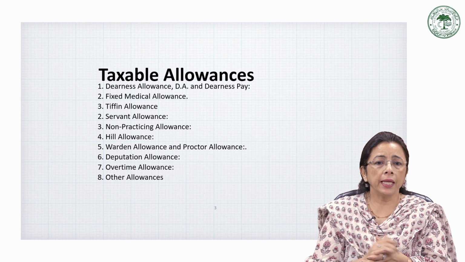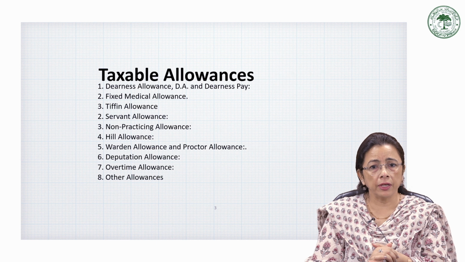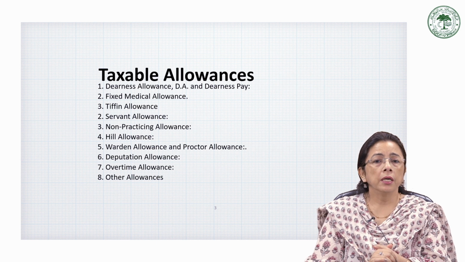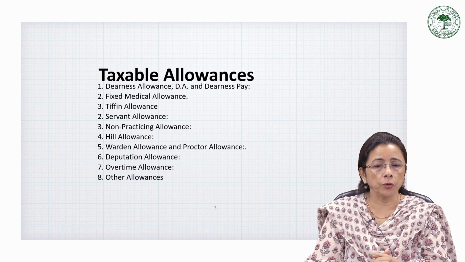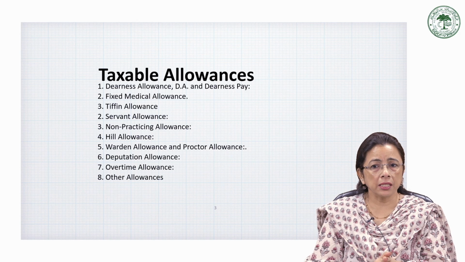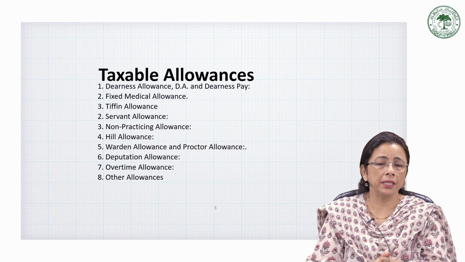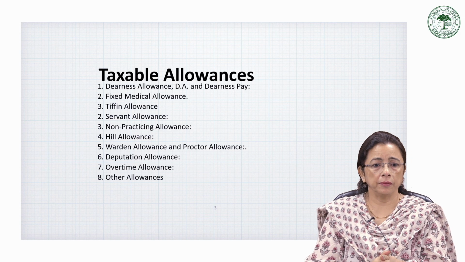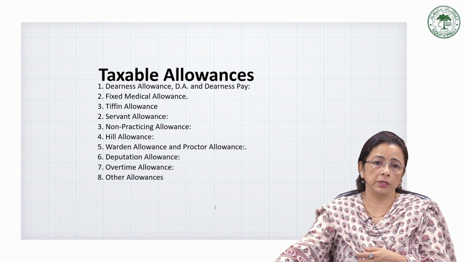In that case, whatever amount they receive is fully taxable. Suppose the company pays 5,000 per month as servant allowance, then it makes 60,000 annually. It is completely taxable.